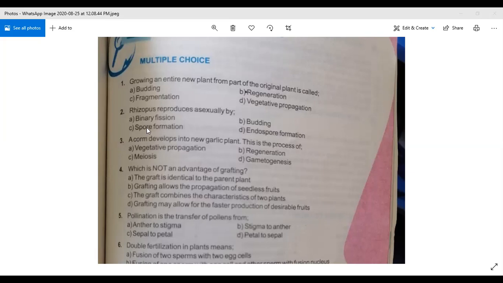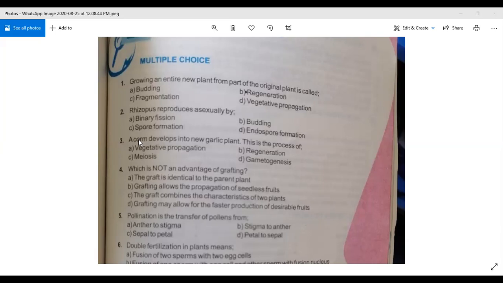Now come to question number 3. What is question number 3? A bulb develops into a new garlic plant. This is the process of a bulb. We also discussed bulb, rhizopus and other ways in natural vegetative propagation. When plants reproduce asexually, they use the method of vegetative propagation. In vegetative propagation, especially stem, root, and leaf are included.